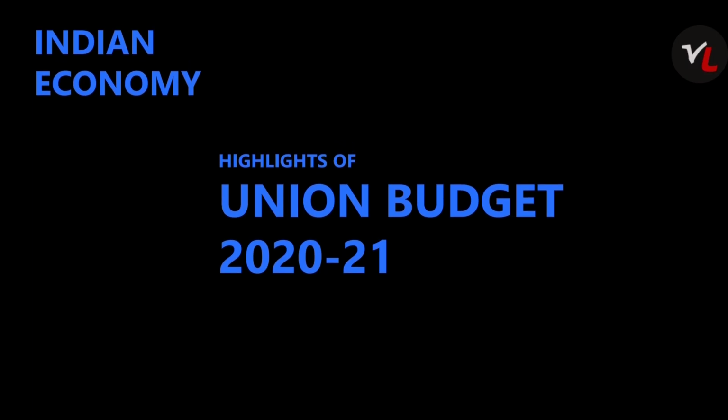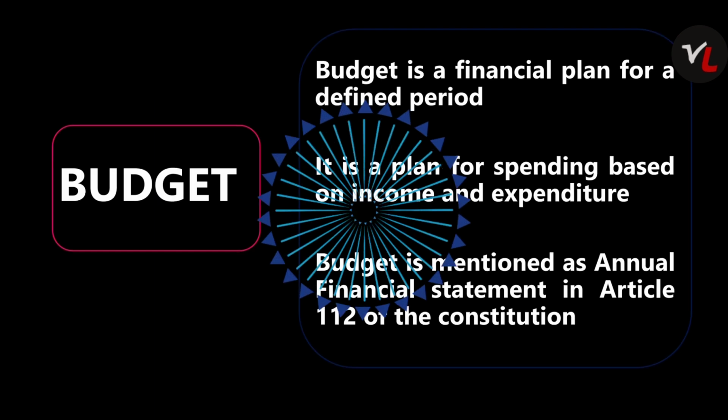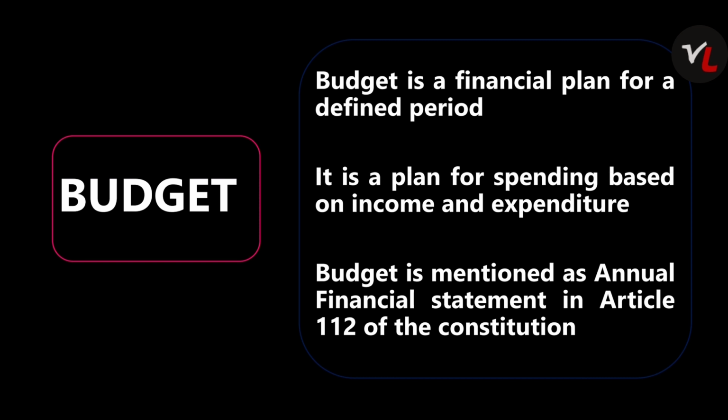Today we will discuss the highlights of Union Budget 2020-21. Now what is budget? Budget is a financial plan for a defined period. It is a plan for spending based on income and expenditure. Budget as a term is not mentioned in the constitution, but it is mentioned as annual financial statement, which is mentioned in Article 112 of the constitution.